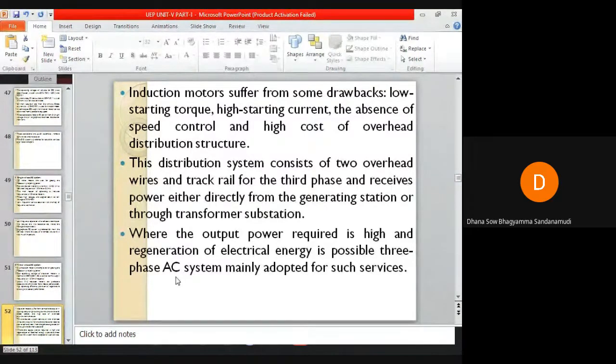This three-phase AC system is mainly adopted for services where the output power required is high and regeneration of the electrical energy is possible. In such places, this three-phase AC system is used.